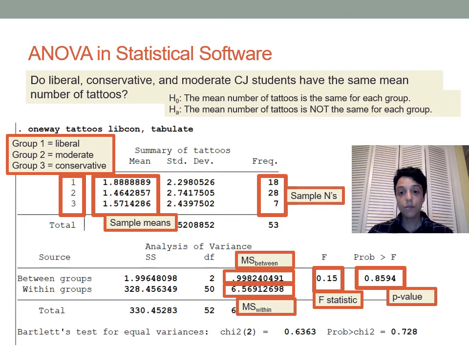Also, again, as with any hypothesis testing, we can fail to reject the null hypothesis, but we don't ever accept the alternative hypothesis, because it could be they're different, we just don't know either way. But we don't have enough evidence to rule out our null hypothesis, which is that liberal, conservative, and moderate students have the same number of tattoos.